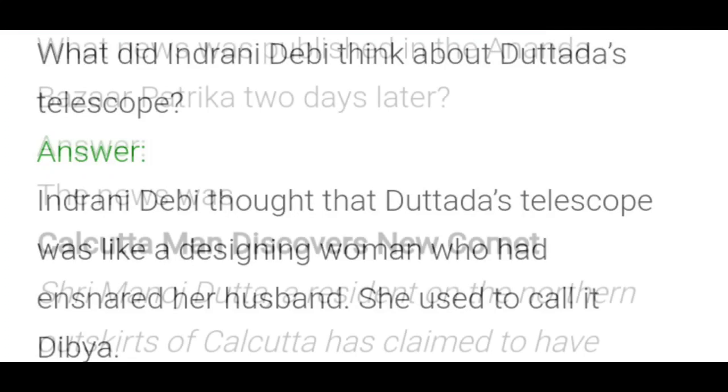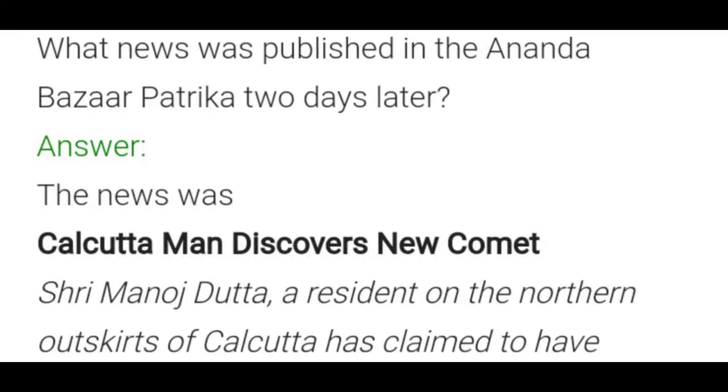Then look at the second question. What news was published in the Ananda Bazar Patrika 2 days later? Patrika means it's a newspaper.